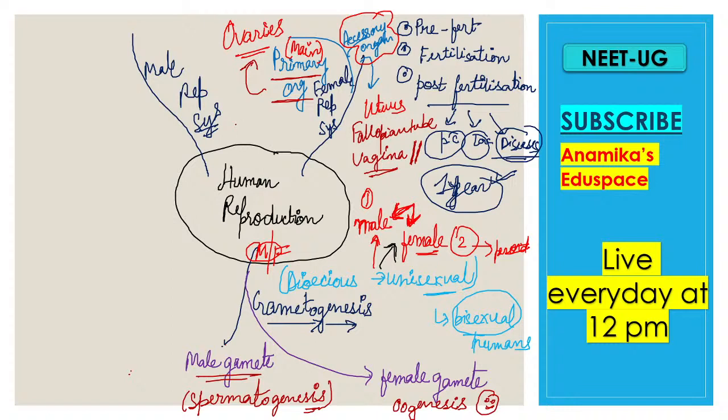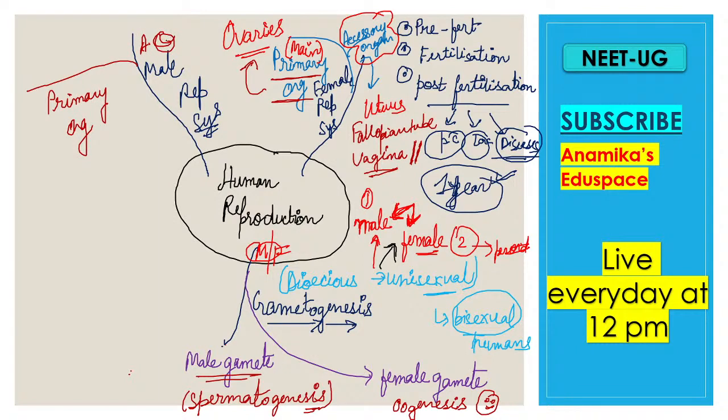I'll also draw the female reproductive system and show you how it looks, but before that, we'll study what the parts of the female reproductive system are. Now, the male reproductive system also has two main parts: one is your primary organ, another is your accessory organ.